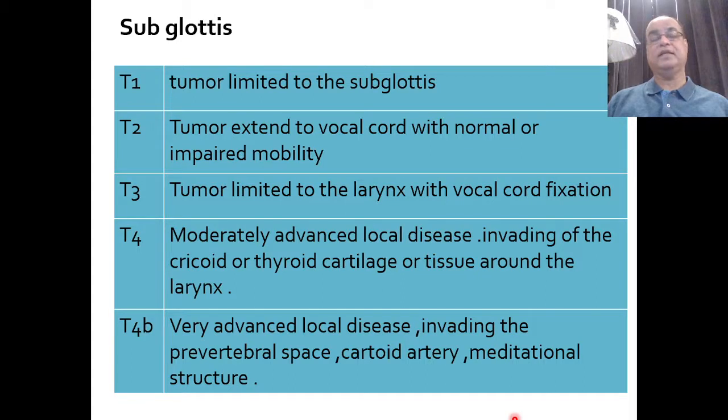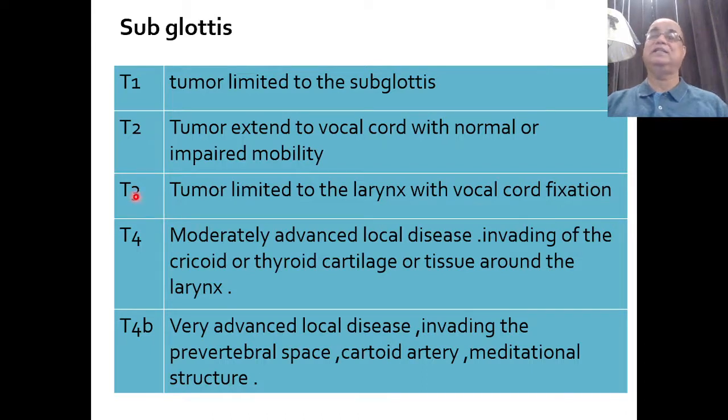In the subglottis region, T1 is when the tumor is limited to the subglottis. T2 is when it extends upwards to involve the vocal cords, but the vocal cord mobility is either normal or impaired, but not fully fixed. T3 is when the tumor arising from the subglottis has involved the vocal cords and there is vocal cord fixation, complete loss of its mobility.